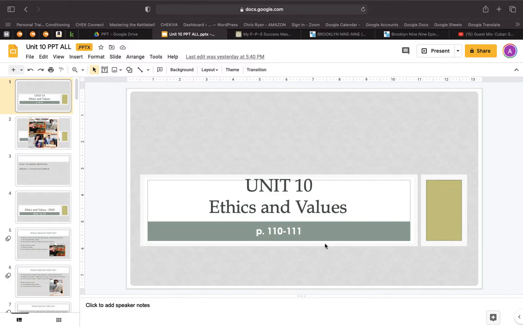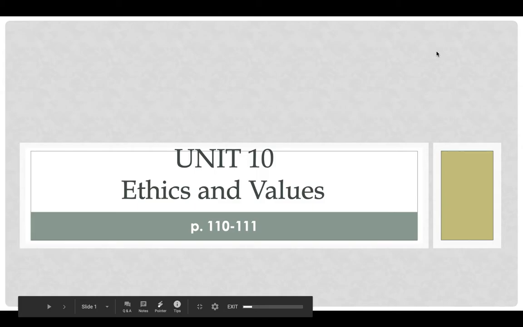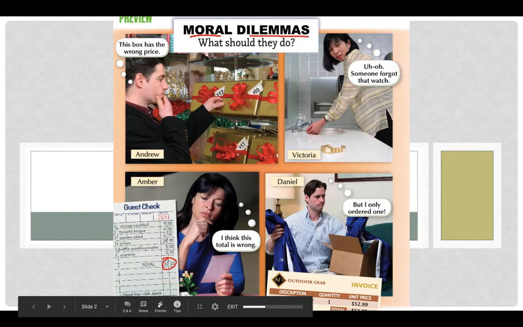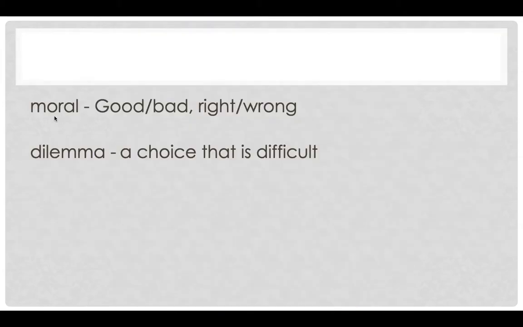About Unit 10, and it's about ethics and values on page 110, 111. This is the last lesson of the year. Over here on this page is a very short one. We have moral dilemmas. This is the only vocabulary on this page. So moral dilemmas. Moral is a word we use when we talk about good or bad, right or wrong. And a dilemma is a choice that is difficult.